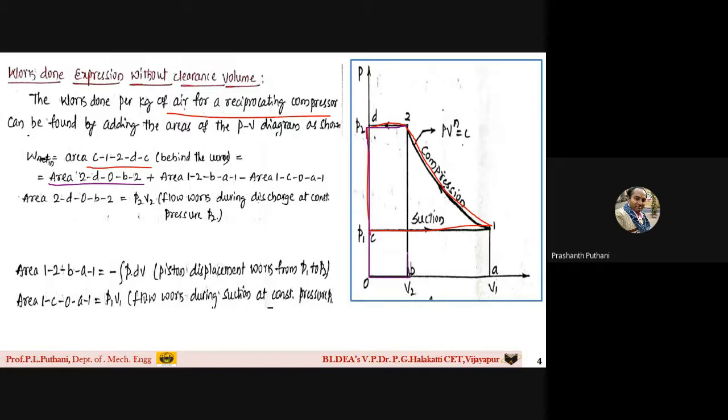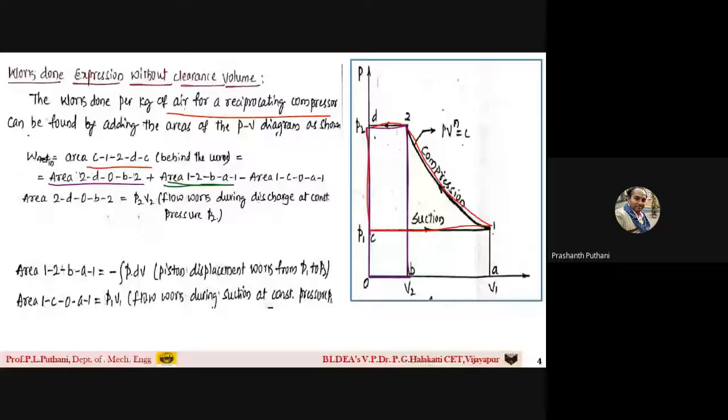This area, as well as the next area, students, that is this one, 1-2BA1. We need to add both these areas. Both the areas I have added.